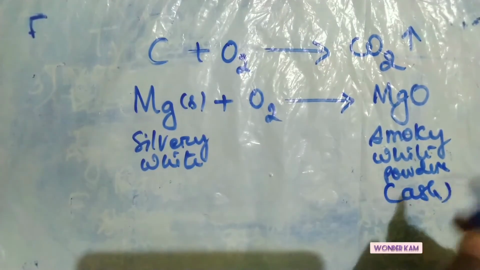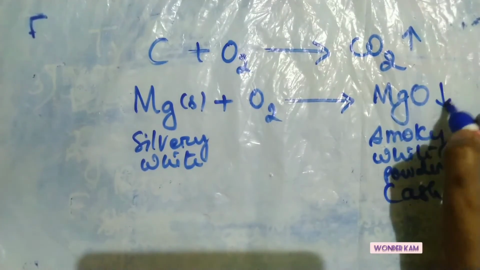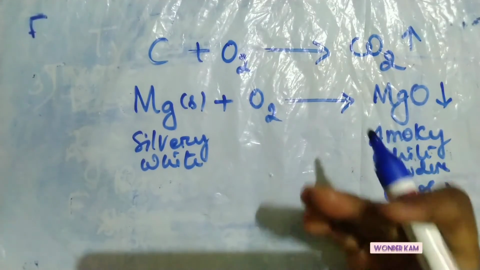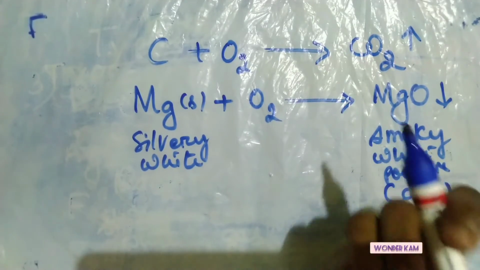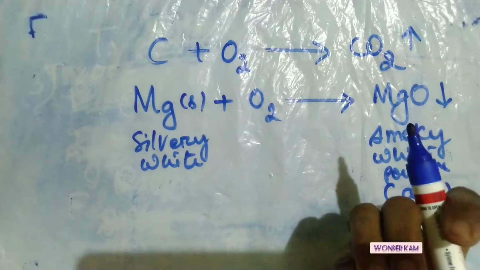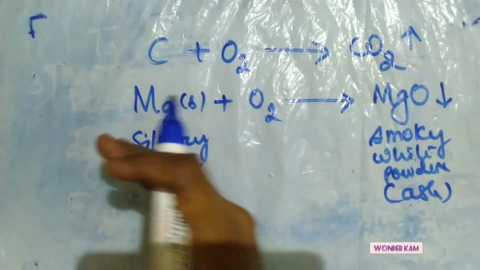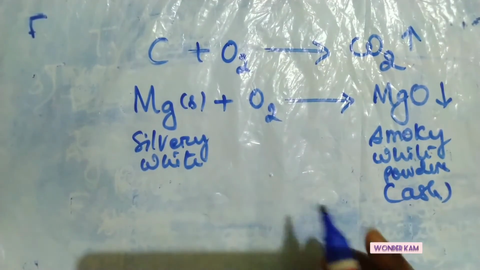That type of ash is formed as the product. Along with that, it gives a very bright light when it is burnt.